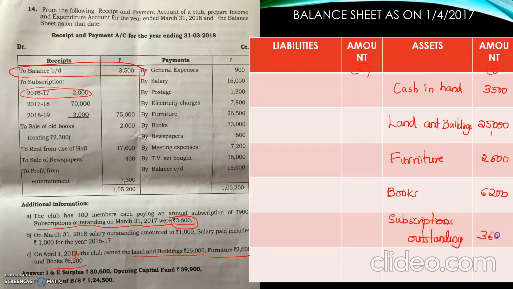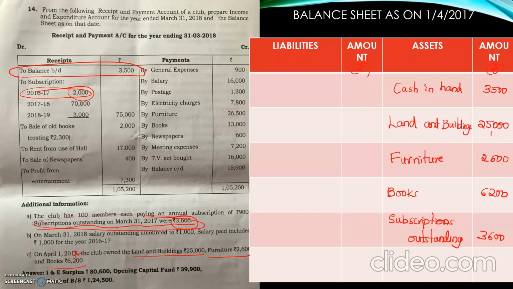If this adjustment was missing, then we would have to take 2,000. Now it is told that last year, even though 3,600 was due, out of that 2,000 we received this year, still 1,600 is pending. 1,600 of last year is pending. Okay, now we don't want that. Hope you understood this adjustment.